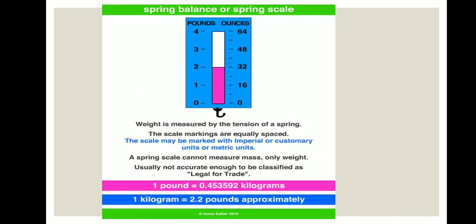Spring balance or spring scale. Weight is measured by the tension of a spring. The scale markings are equally spaced. The scale may be marked with imperial and customary units or metric units. A spring scale cannot measure mass, only weight. It is usually not accurate enough to be classified as legal for trade. 1 pound equals 0.453592 kilograms. 1 kilogram equals approximately 2.2 pounds.